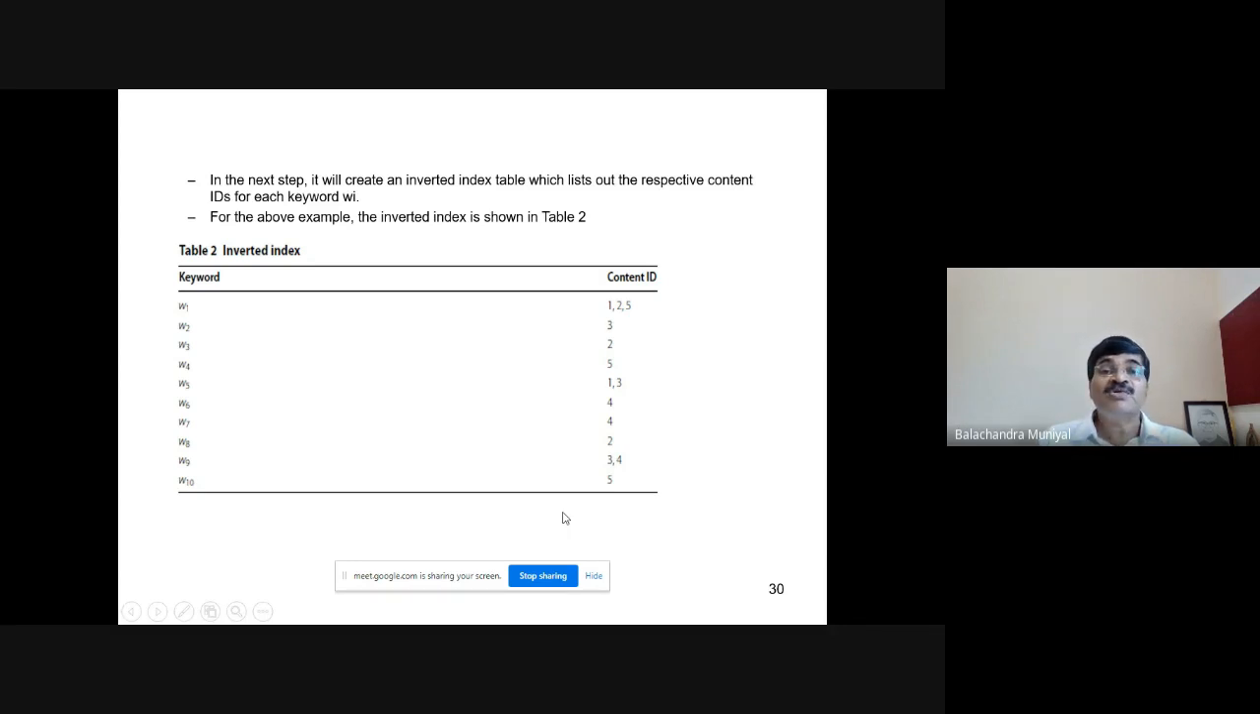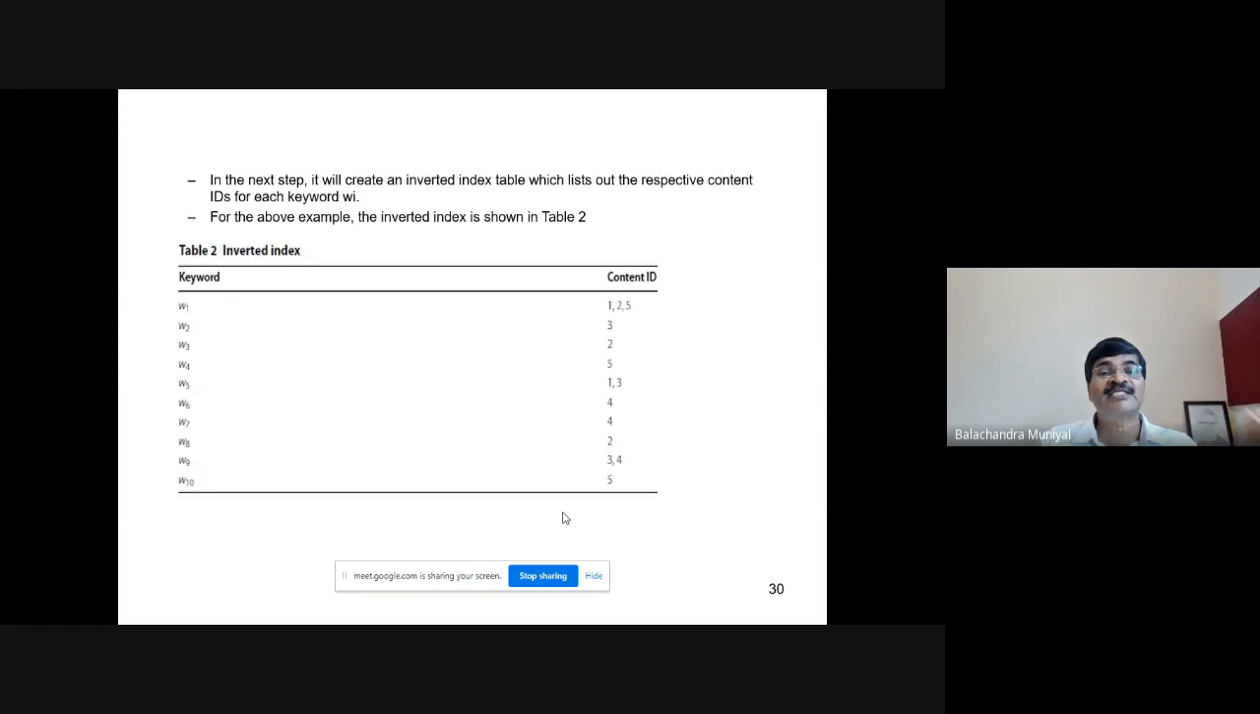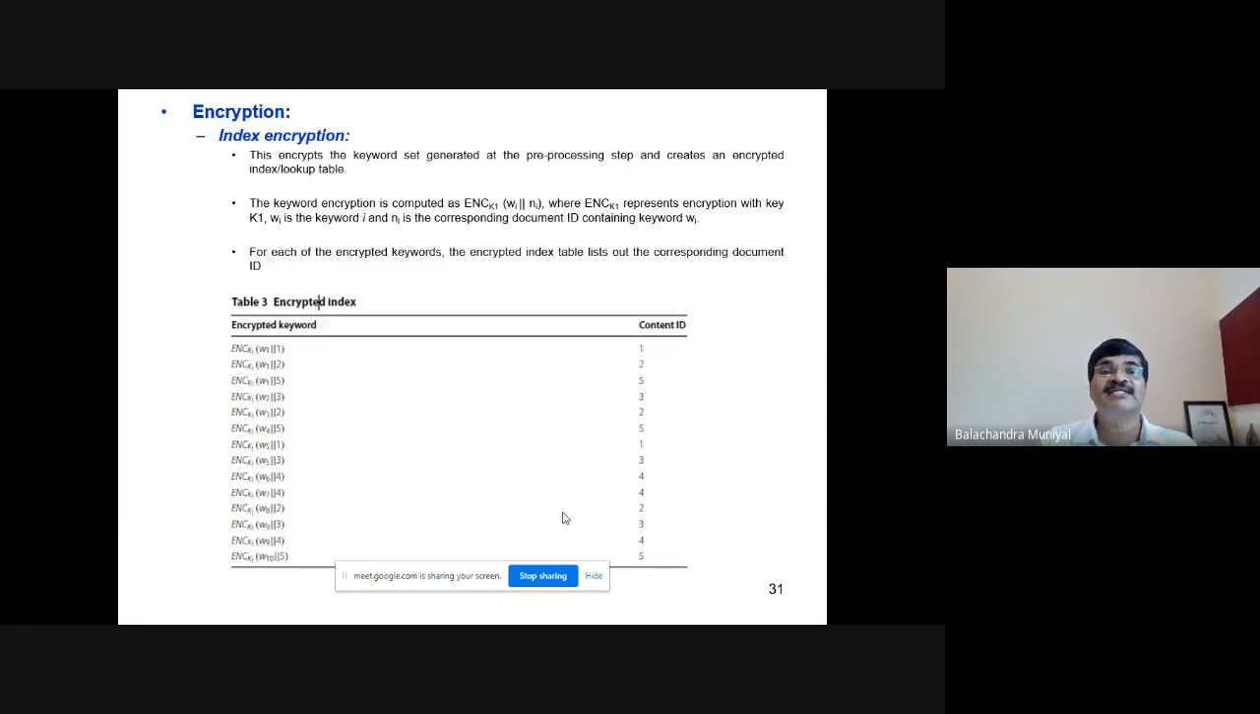Okay. So, 3 important tasks are done by the document preprocessing module. That is, pulling out or listing the keywords present in all the documents, creation of the index data structure, and creation of the inverted index data structure. The second module is encryption.